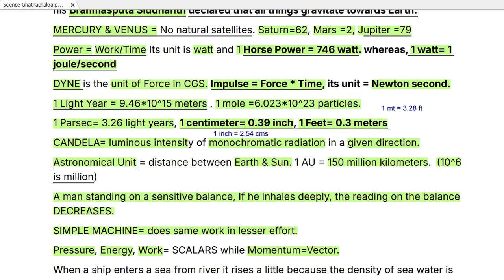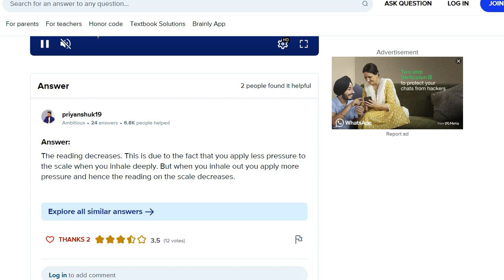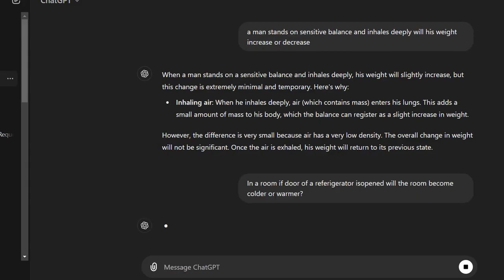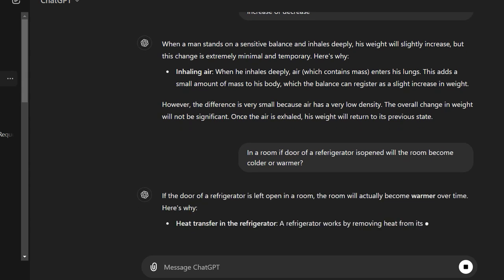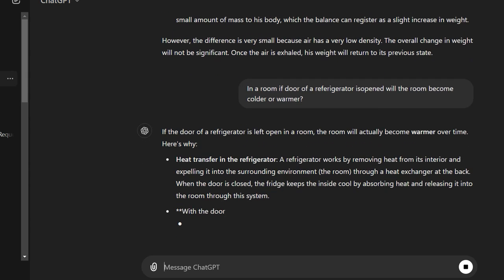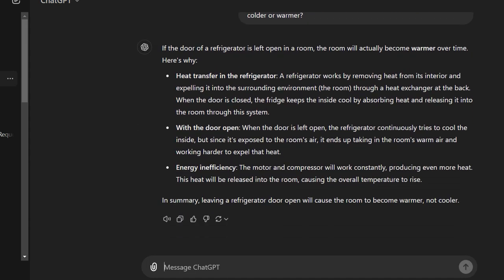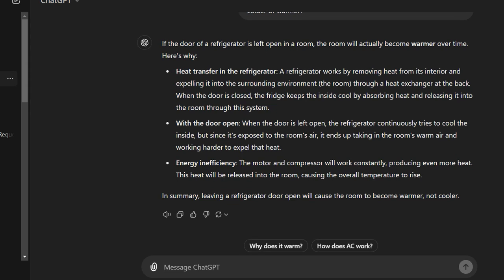The other thing that I wanted to ask is, in a room, if the door of a refrigerator is opened, will the room become warmer? The answer is that if the door of a refrigerator is left open in a room, the room will actually become warmer over time. Here's why. A refrigerator works by removing heat from its interior and expelling it into the surrounding environment, that is the room, through a heat exchanger at the back. When the door is closed, the fridge keeps the inside cool by absorbing heat and releasing it into the room through this system.